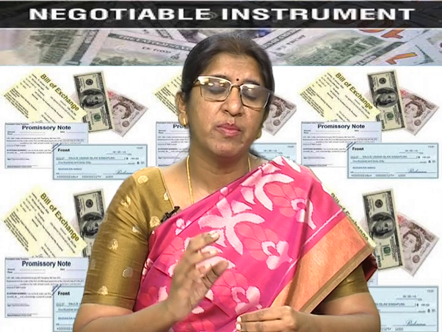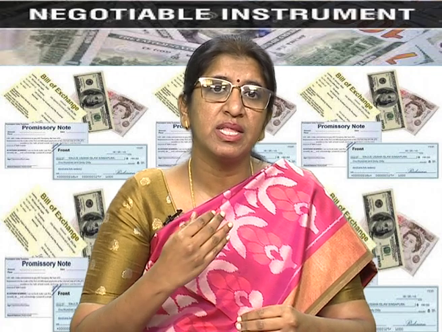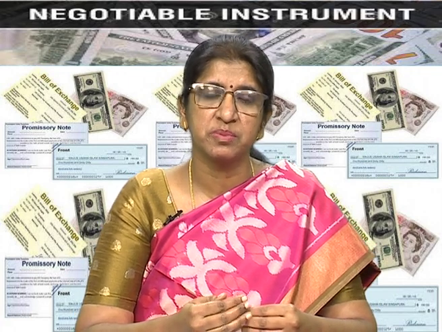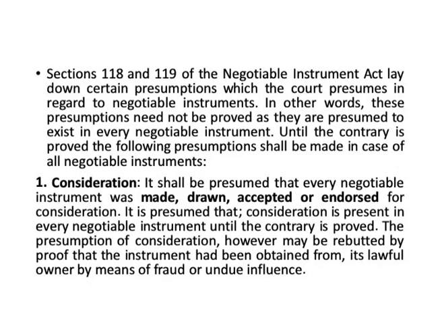Now, let us look at what are the underlying presumptions of negotiable instruments. There are many. Sections 118 and 119 of the Negotiable Instruments Act lay down certain presumptions which the court presumes in regard to negotiable instruments. It means that these presumptions need not be proved, as they are presumed to exist in every negotiable instrument.